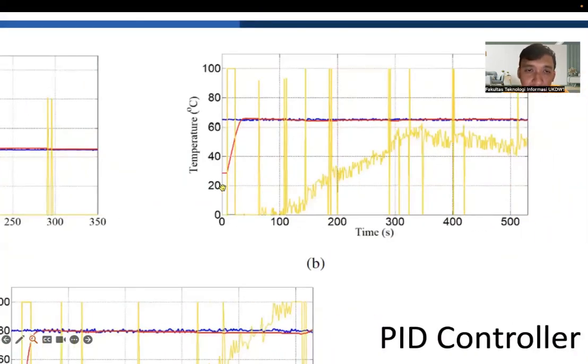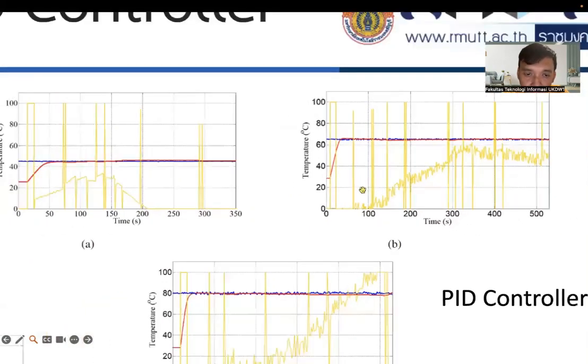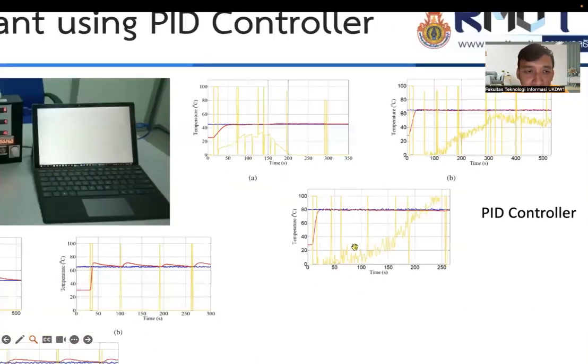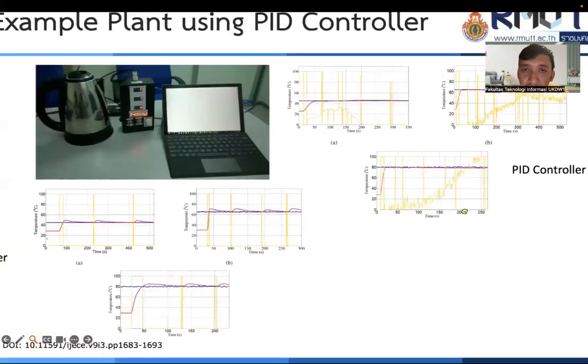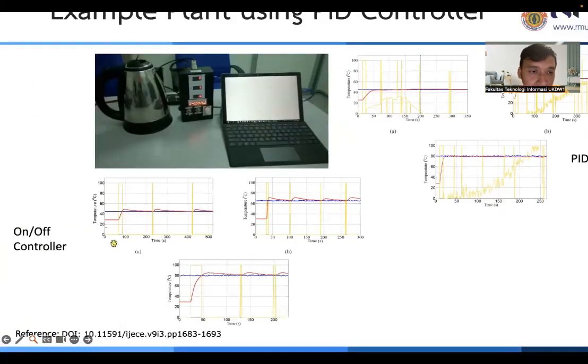We can compare the response time for 40 degrees. For the PID, the system can reach the output at 40 degrees in under 50 in time. But for the on-off controller, the system reaches the set point in about 100 in time.